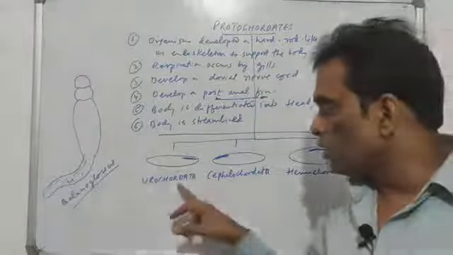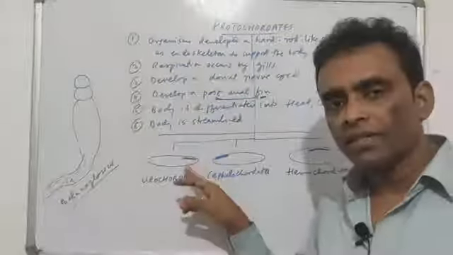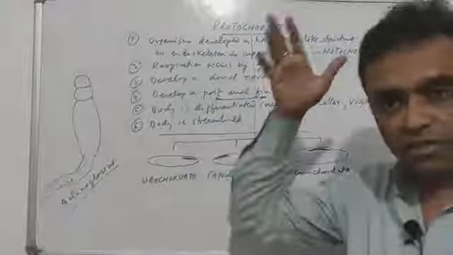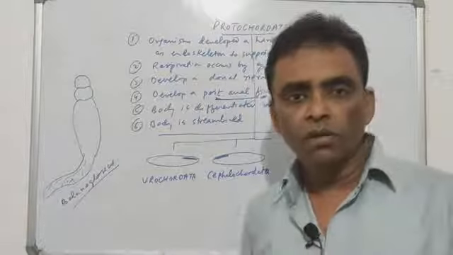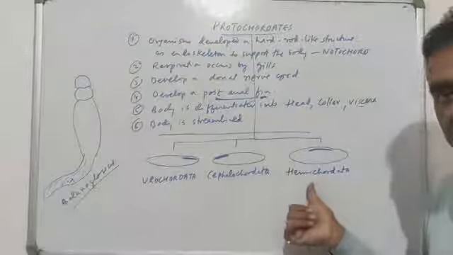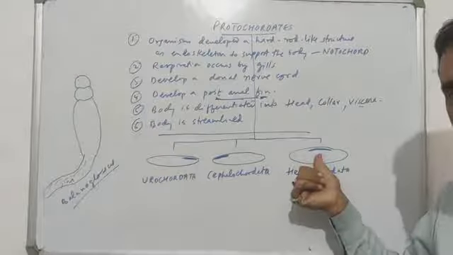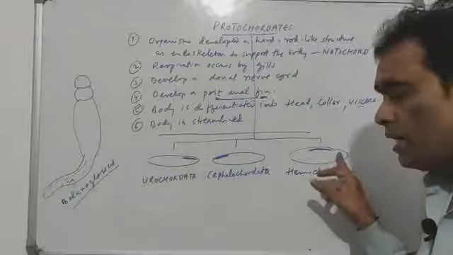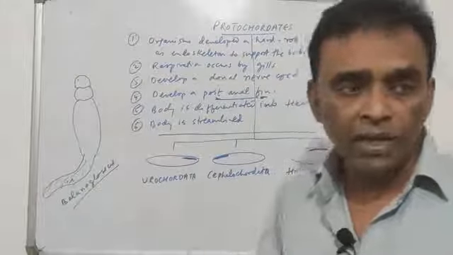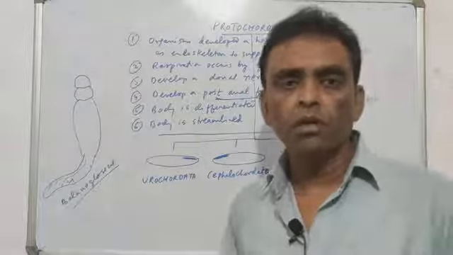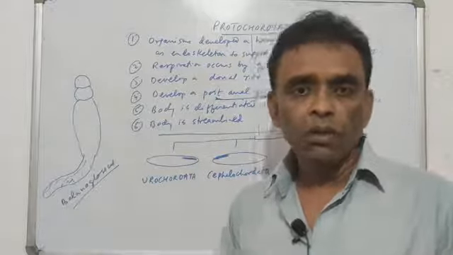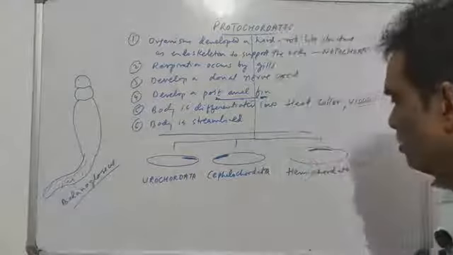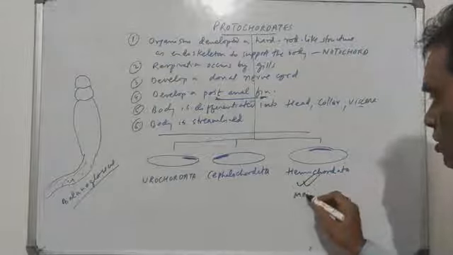But what happened? Urochordata had a hard rod-like structure at the tail region, so the movement was not very swift. The cephalochordata has a hard structure at the head. The head was not flexible at all. But as far as hemichordata is concerned, the notochord is at the central part of the body. The body had strength, plus that hard structure is absent in the head as well as the tail region. So movement of the head was possible, movement of fins was possible. So catching food was not a problem. The movement of the body here and there using the fins was also not a problem. So hemichordata was the most successful one.